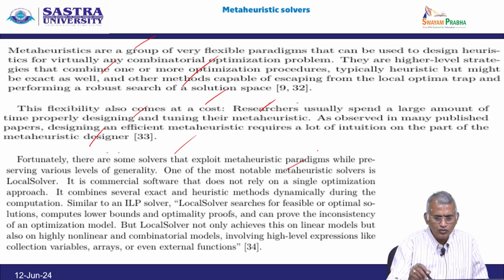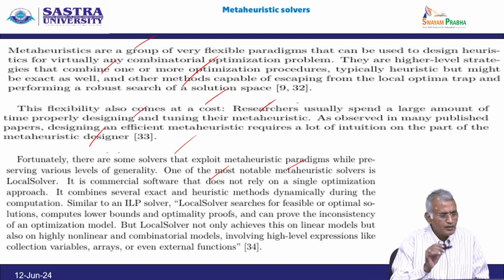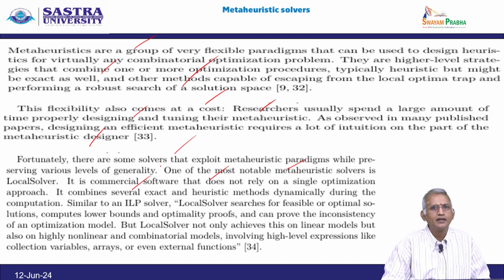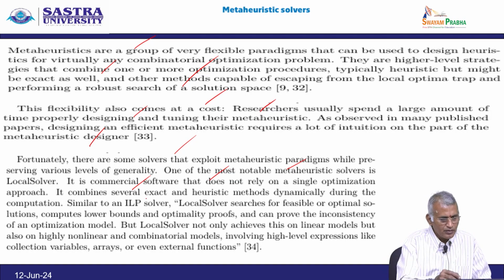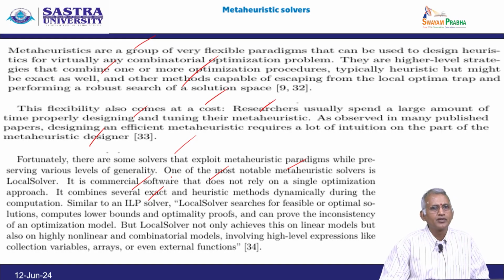One of the most notable metaheuristic solvers is LocalSolver. It is commercial software that does not rely on a single optimization approach. It combines several exact and heuristic methods dynamically during the computation, similar to an integer linear programming solver.